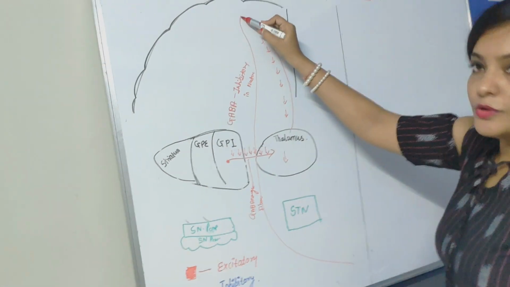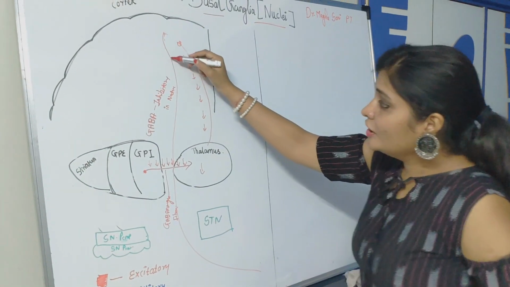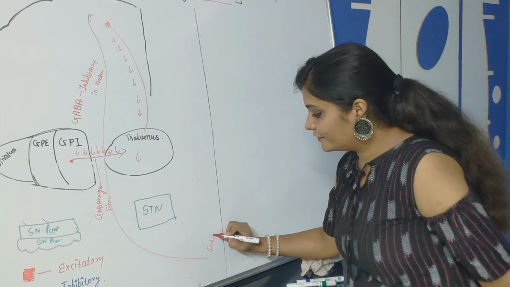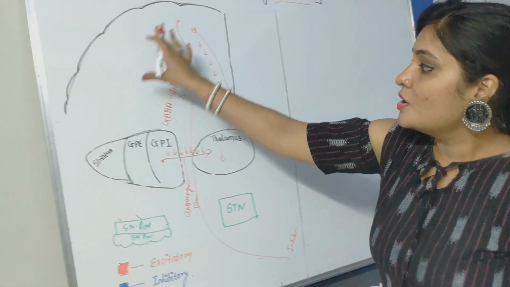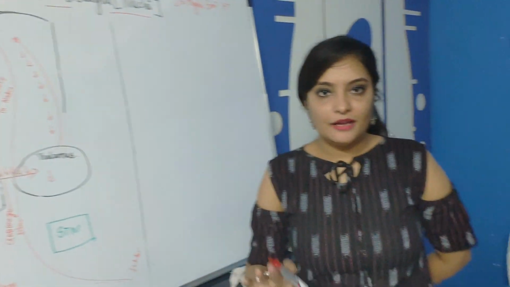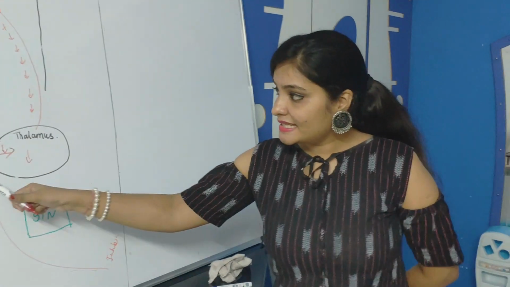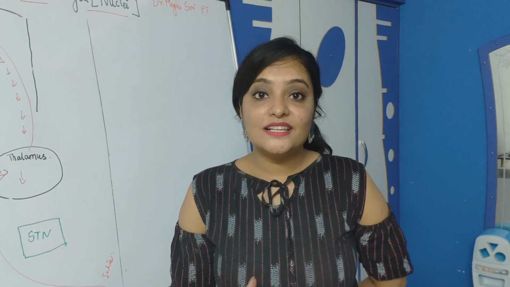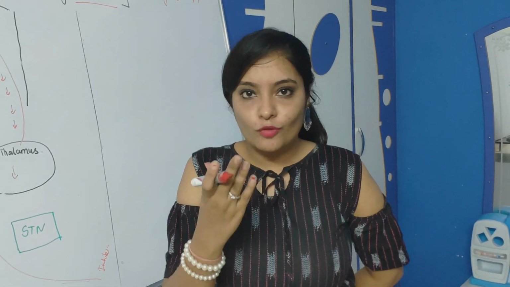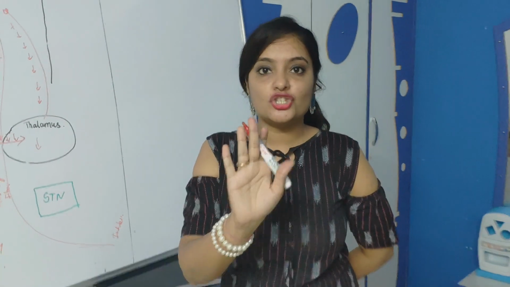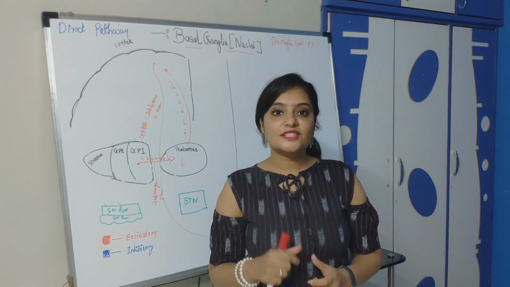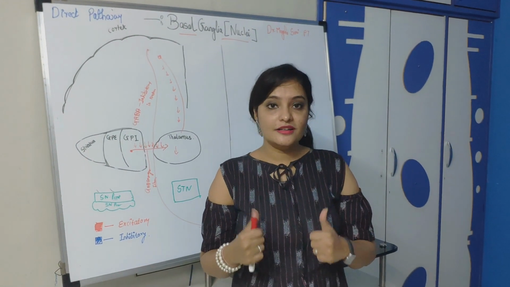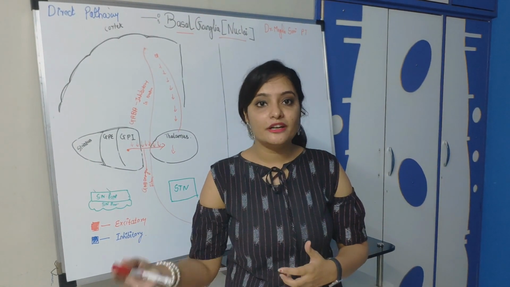So less amount of firing through the corticospinal tract, and there will be the inhibition of the movement. So this is what happened at the time of rest. So you can see this globus pallidus internal works as a brake. You know what is the function of a brake? Brake means stop. Just imagine a car without brakes. If a car does not have brakes, it cannot be controlled.